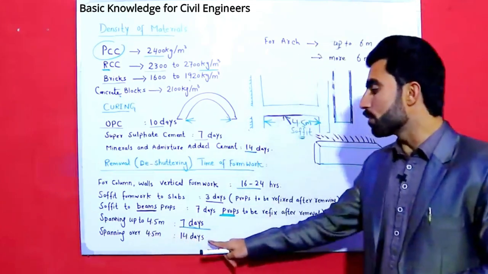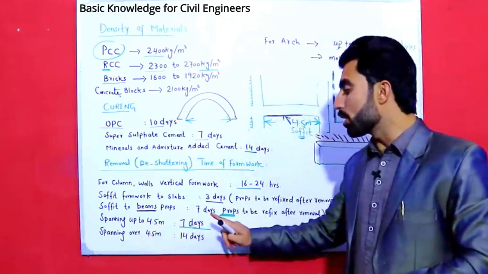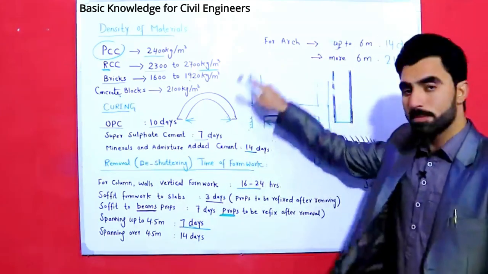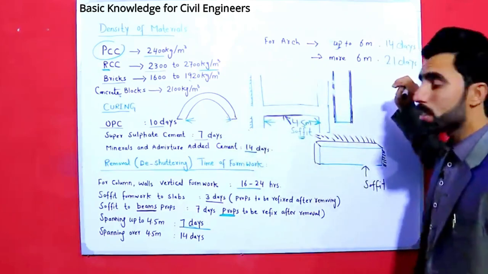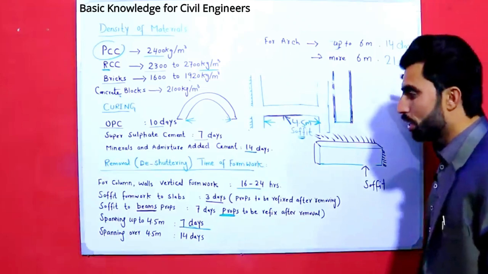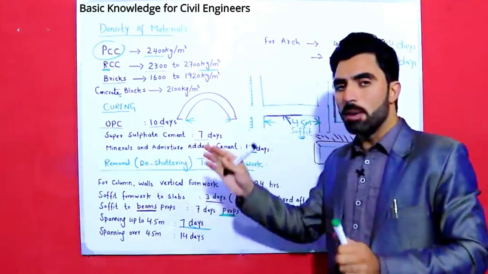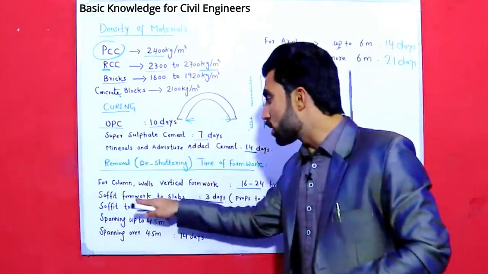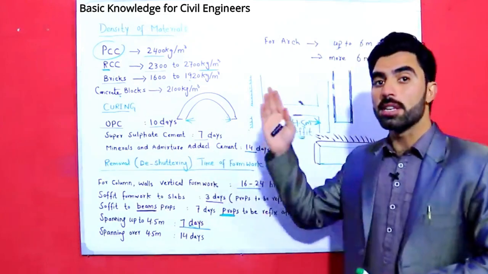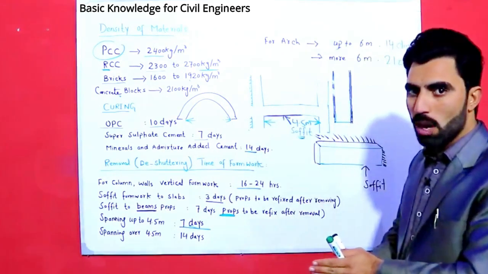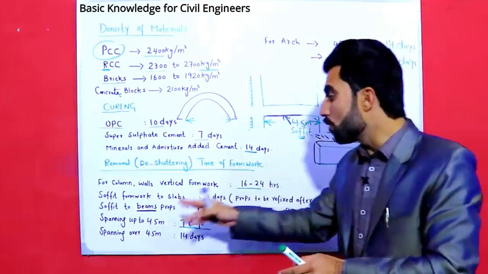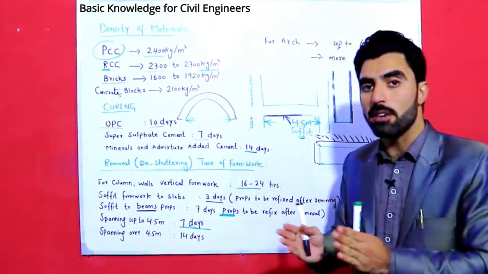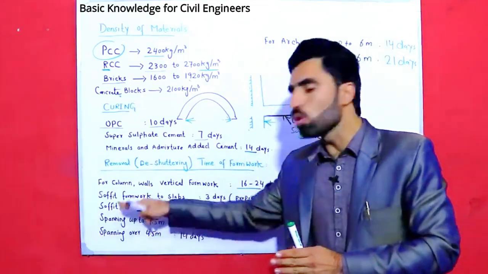Spanning over 4.5 meters, 14 days. Spanning up to 4.5 meters, 7 days. Spanning for arc up to 6 meters, 14 days, more than 6 meters, after 21 days. The column and wall vertical formwork should be removed after 16 to 24 hours. Formwork to slab soffit should be removed after 3 days, and the props should be refixed again after removal of soffit. And soffit to beams should be removed after 7 days, and props should be refixed after removal of soffit.